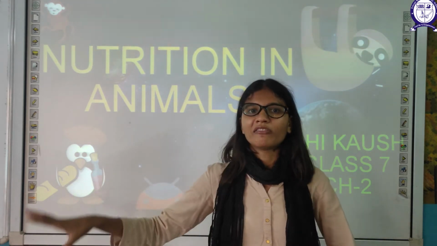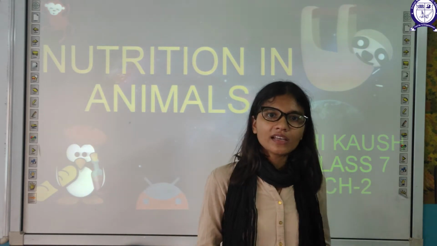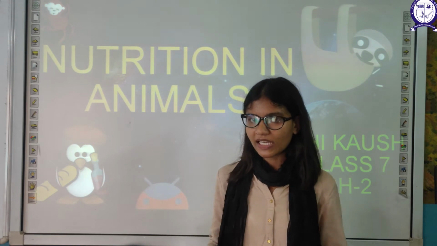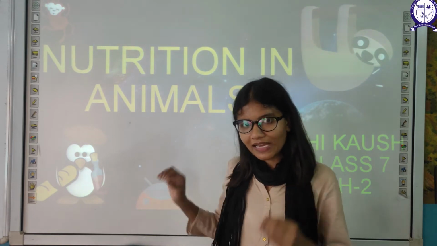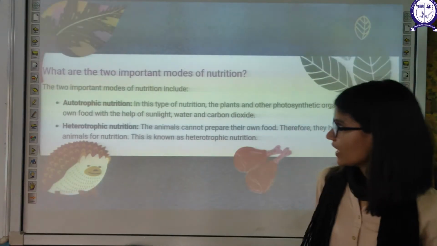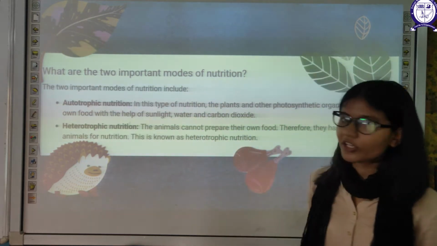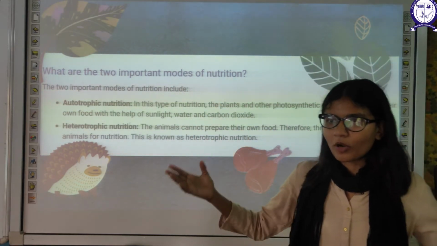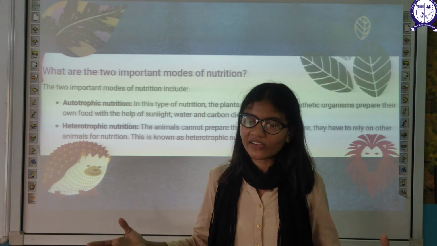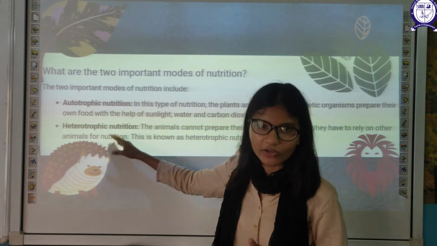In the first part we discussed nutrition with reference to plants. Now we are going to study nutrition in animals. So let's move forward. The very first part: what are the two important modes of nutrition? The most important universal categories of nutrition are, first, autotrophic, and second, heterotrophic.